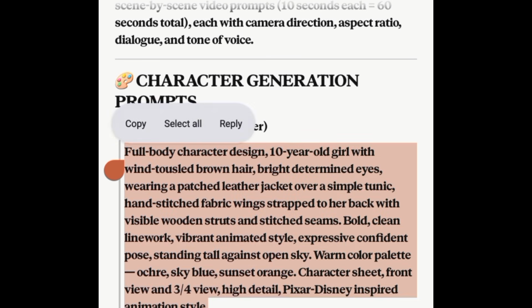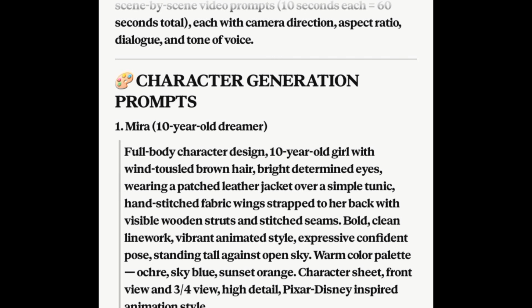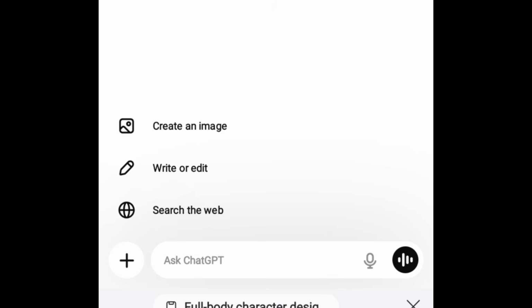Then I'm going to copy from here down to this point. Let's go generate the image, okay? Now, in generating this image, we are going to be making use of an AI tool called ChatGPT.